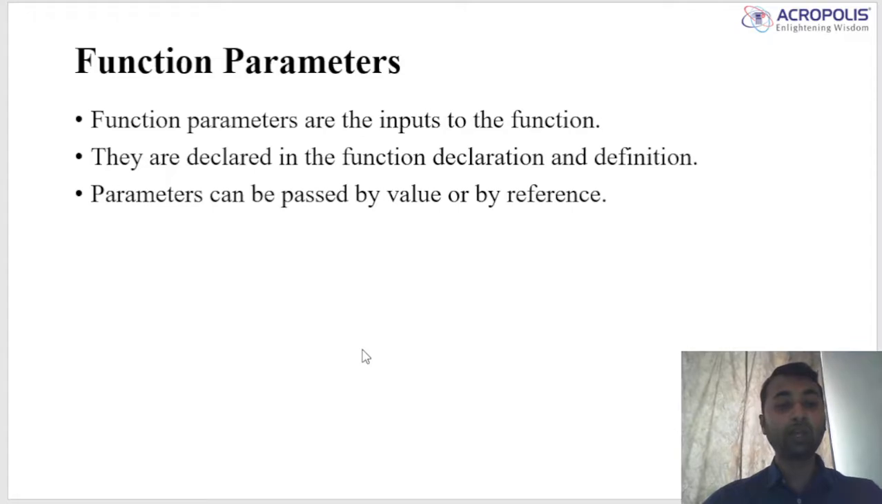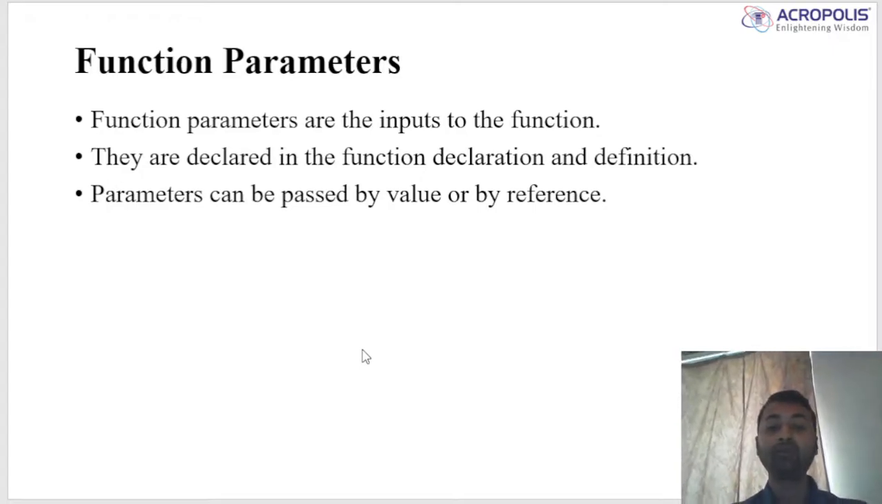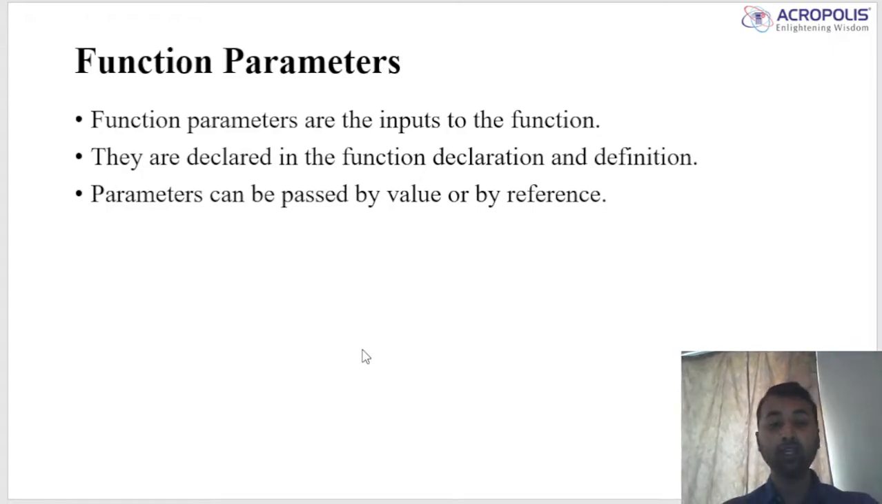Then function parameters. Function parameters are the input to the function. They are declared in the function declaration and definition. Parameters can be passed by value or by reference. Here, parameters are generally of three types: call by value, call by reference, call by address. Here we cover only two types: pass by value and pass by reference.